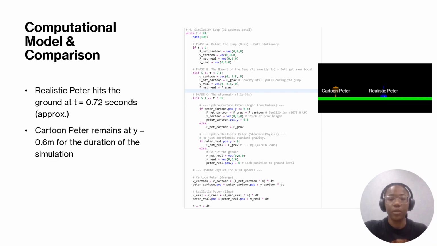I translated these models into VPython. In the code, I used the Euler-Kromer method to update velocity and position. While both start with the same momentum, the orange sphere enters a conditional loop at its peak height that applies the upward force I calculated. As the simulation shows, the realistic model returns to the ground in under a second, whereas the cartoon model remains suspended, successfully modeling the hover effect seen in animation.